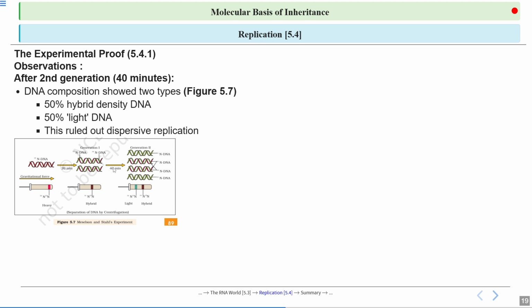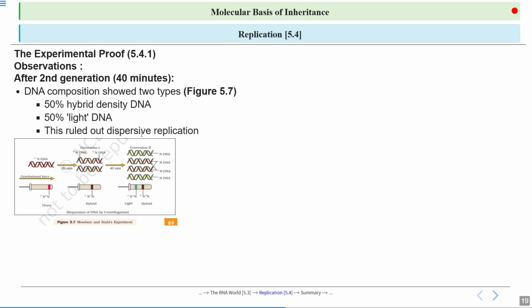But now what happened after 40 minutes? Again, these parent strands have been separated. Now understand here that one will be a red strand and the other a green strand. Again, one red strand and the other a green strand. And now all four will act as templates, and new DNA strands will be synthesized.